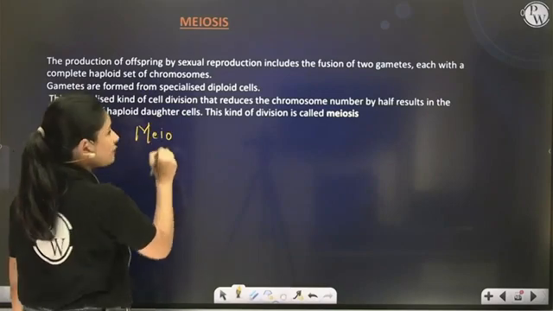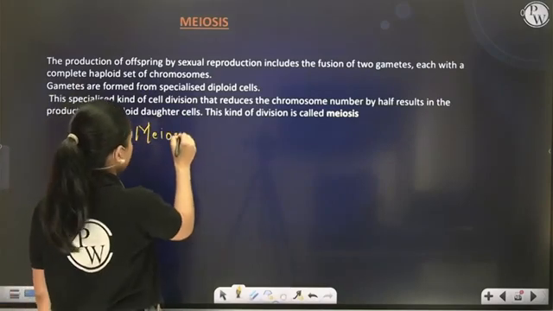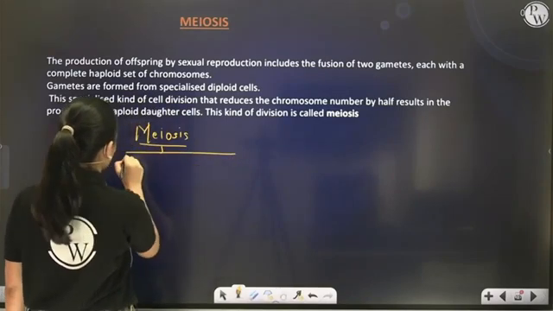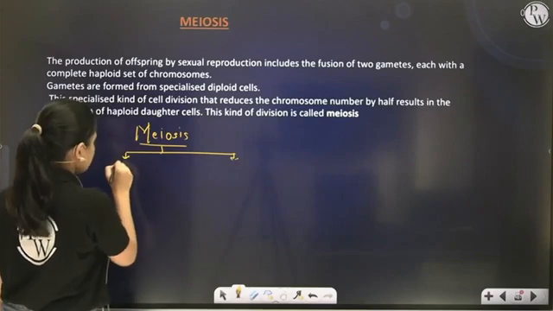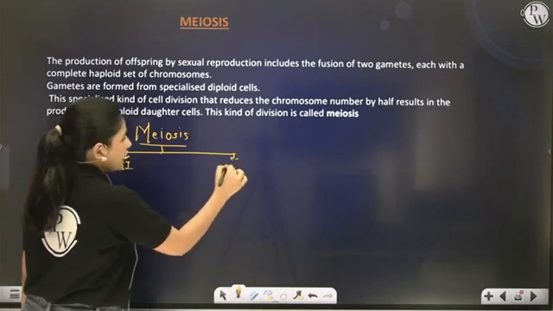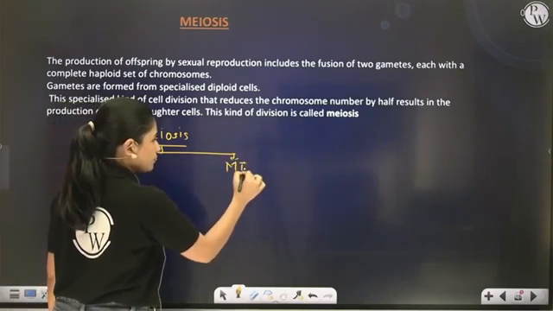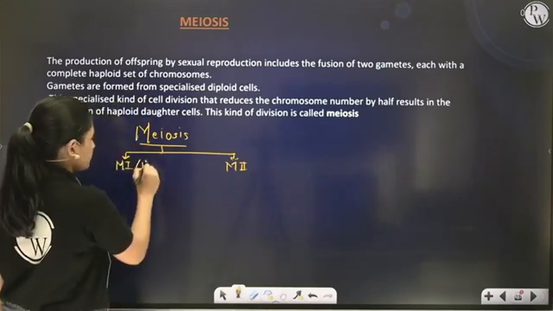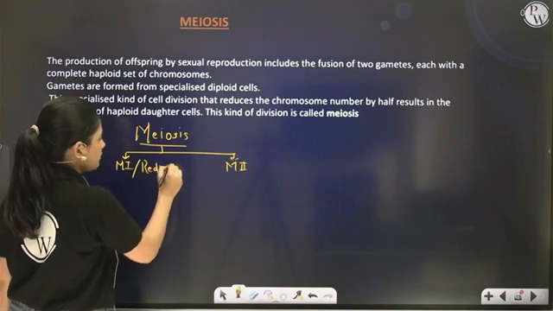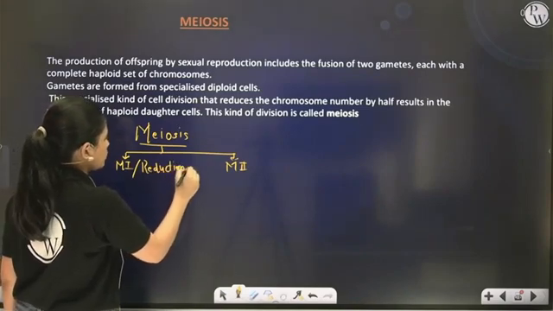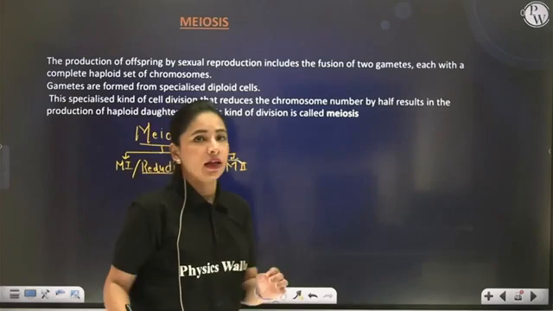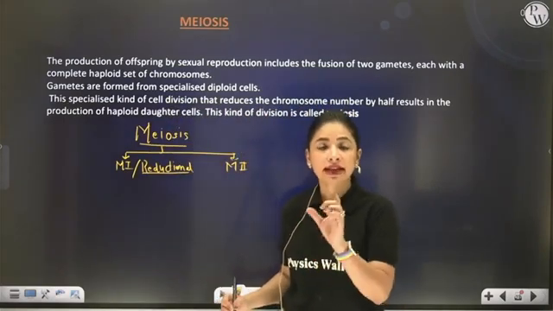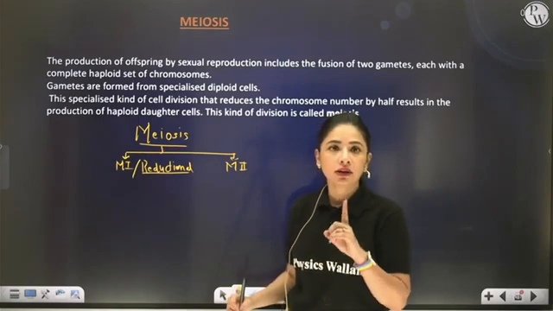So we can divide meiosis into 2 steps, meiosis I and meiosis II. Meiosis I is actually the reductional division. Once I teach you meiosis I, you will see that once you complete meiosis I, the number of chromosomes is reduced.